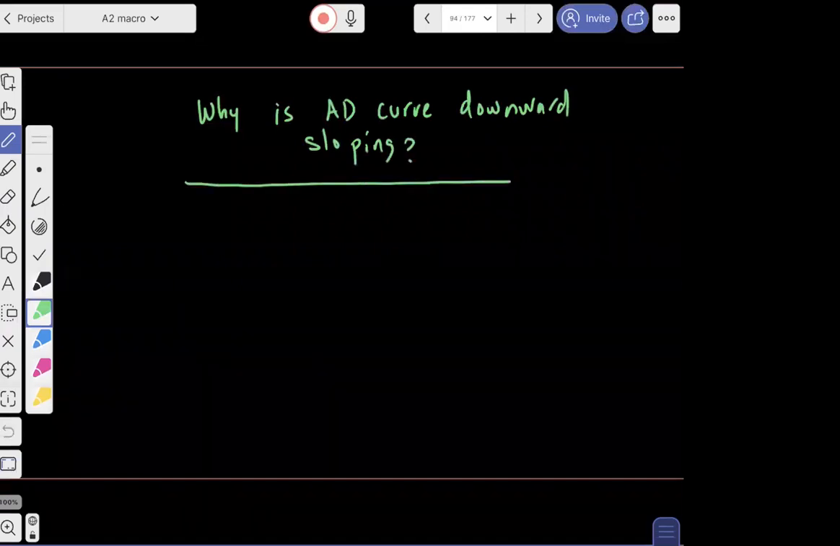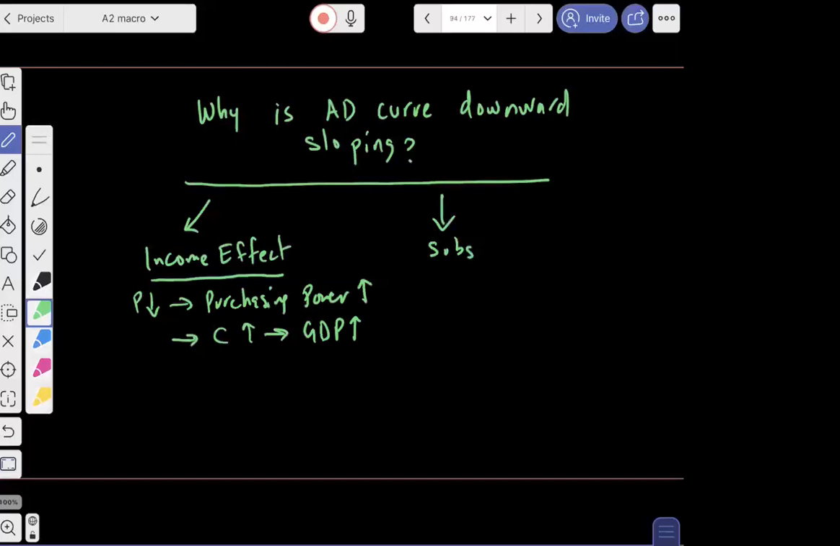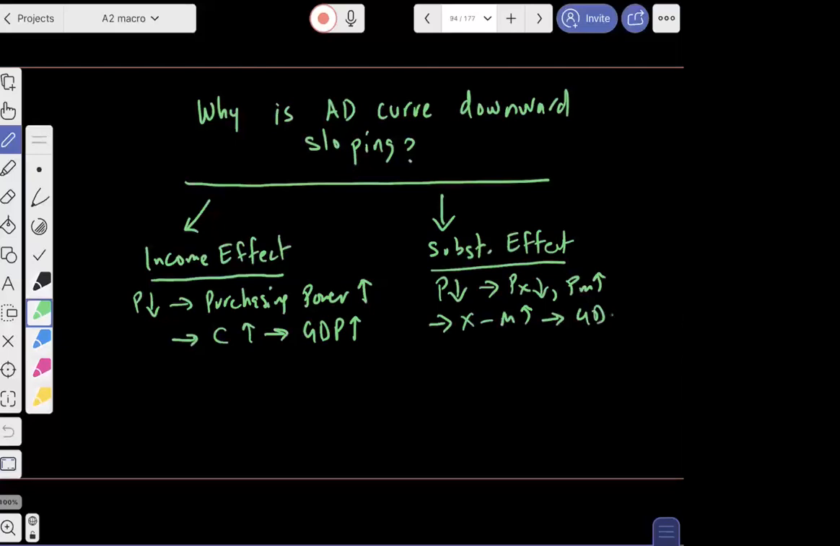In AS, we learned AD curve is downward sloping because of income effect. Quickly recapping income effect: income effect simply used to say that if the price level goes down, your purchasing power goes up, and that will make your consumption go up, and that basically means your GDP goes up. What was the second? Substitution effect. Substitution effect used to say that when the price level goes down, your exports become cheaper, imports become expensive, causing your X minus M to go up, and therefore your GDP goes up.